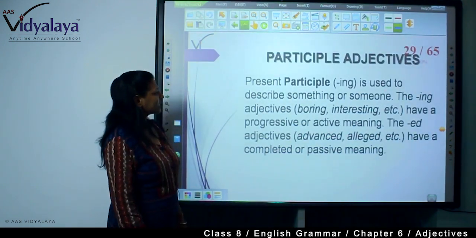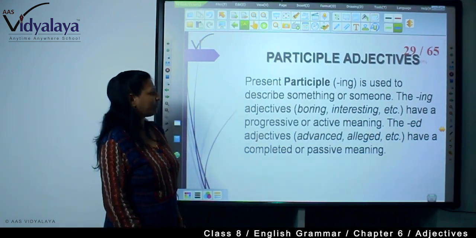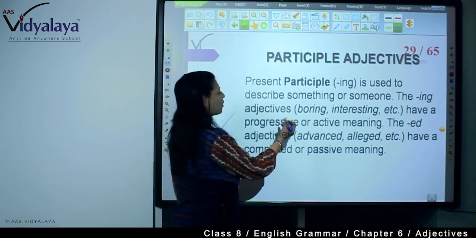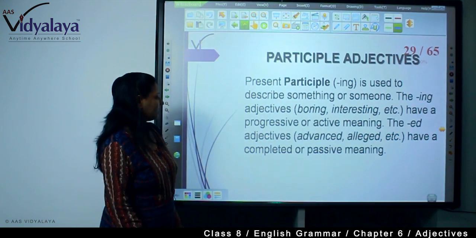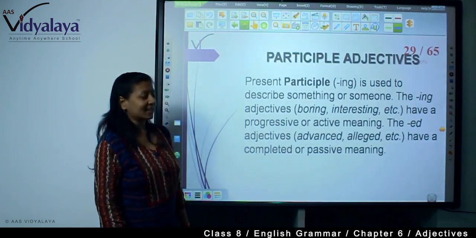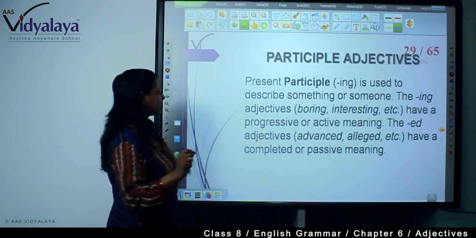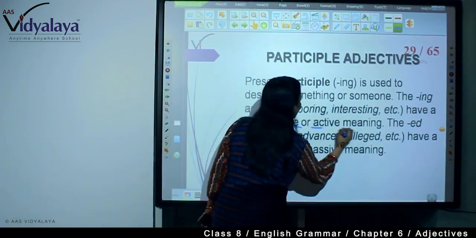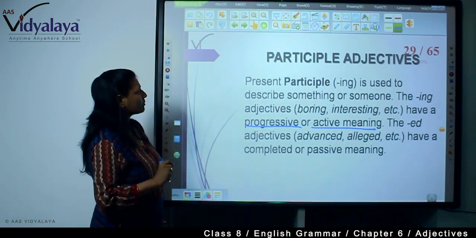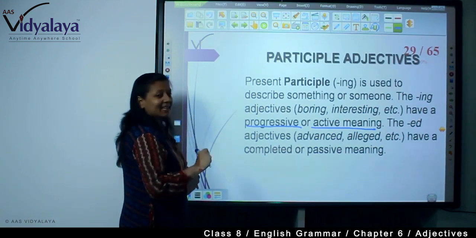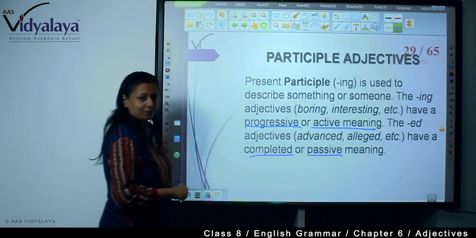Now, participle adjectives. The present participle, ing, is used to describe something or someone. The ing adjectives, boring, interesting, etc., have a progressive or active meaning. The ed adjectives, advanced, alleged, etc., have a completed or passive meaning. See, you always see a progressive or active meaning when there is a present participle ing form, right? And when there is an ed form, that means it is completed or passive.